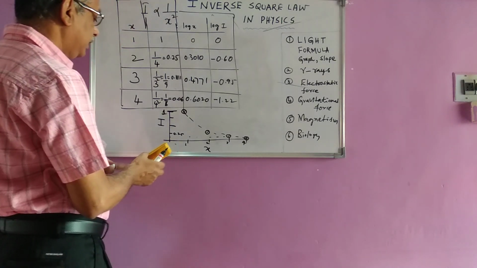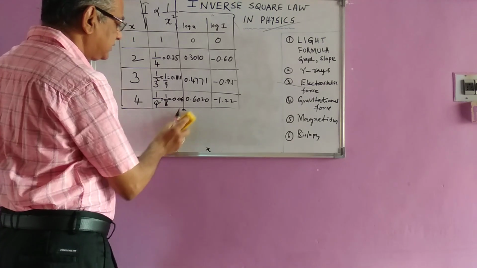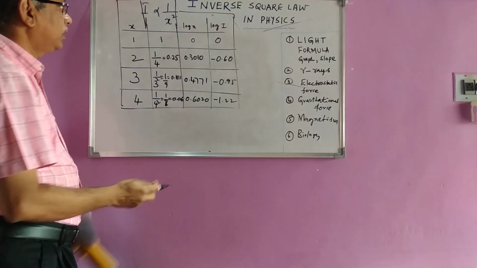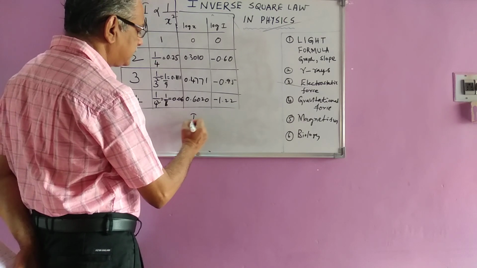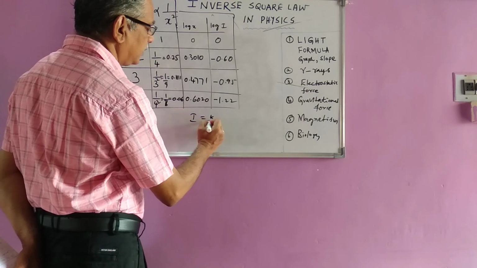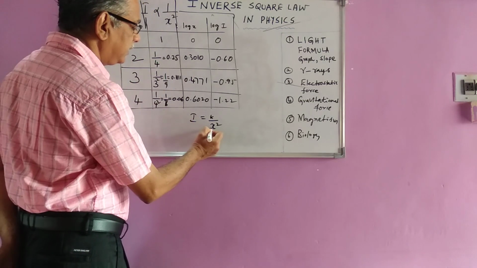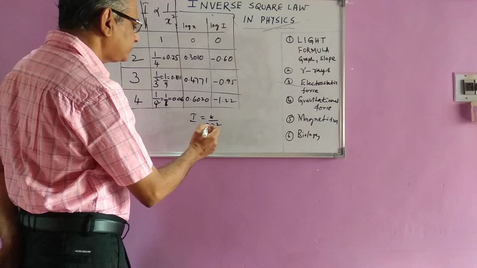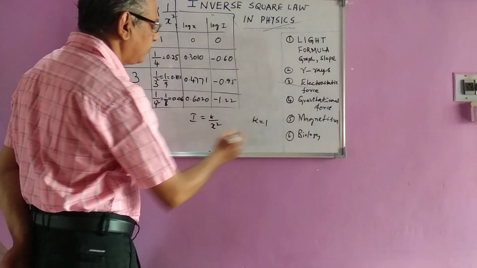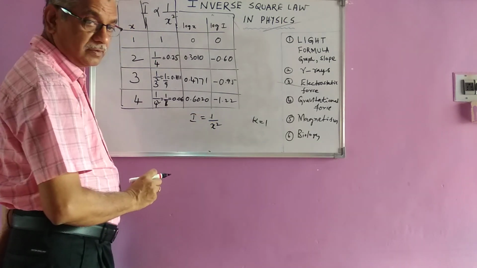Now, the same thing we can discuss in terms of a log plot also, because if I write I is equal to some constant k by x squared, and this k value can be taken as 1, so you have basically 1 by x squared.